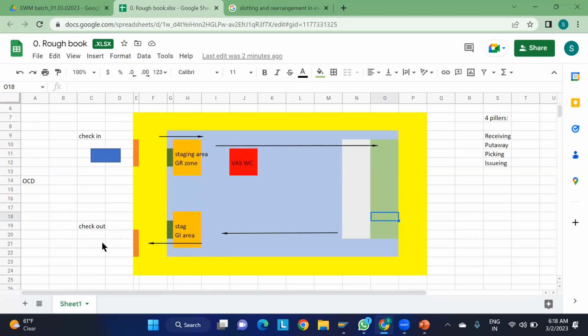Why is it required? Because we are not wasting time traveling. Warehouses are not small, they are very big. From the GR zone to some storage area, they may travel around 100 meters or more. That time we can save.